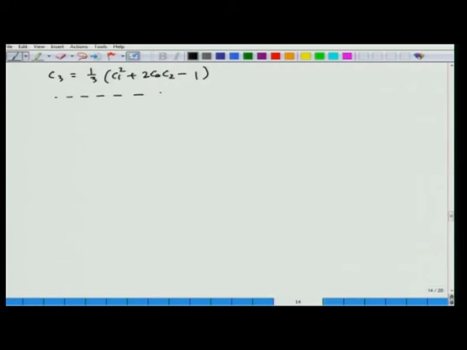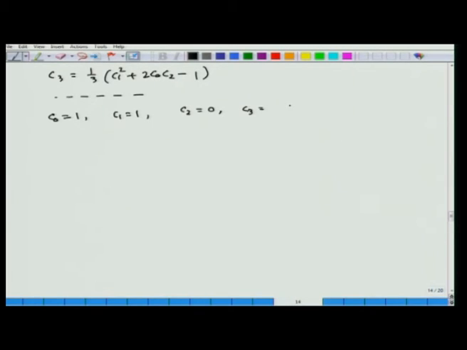So, from the first relation we find c0 is equal to 1, from the second, c1 equals c0 square, we find c1 equal to 1, then c2 is equal to 0, because c2 equals c0 c1 minus 1. So, 1 minus 1 equals 0, then c3 is equal to (c1 square plus 2 c0 c2 minus 1)/3.